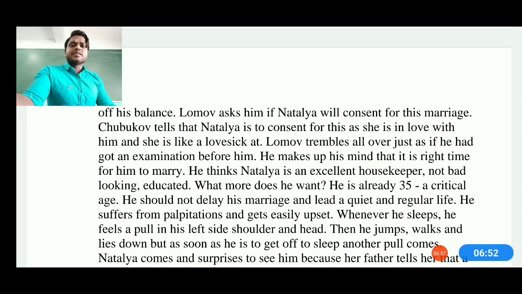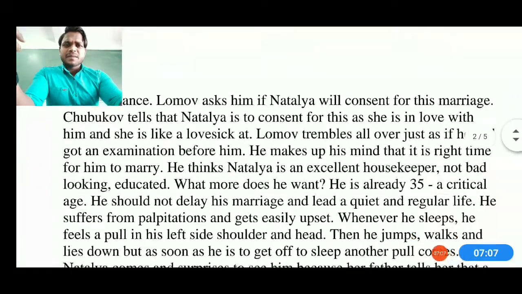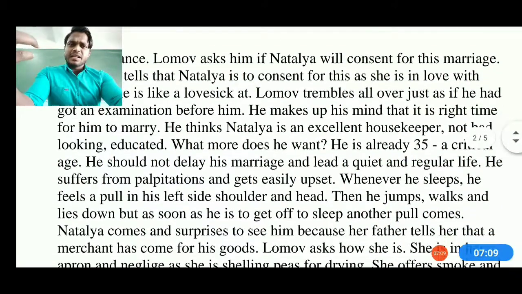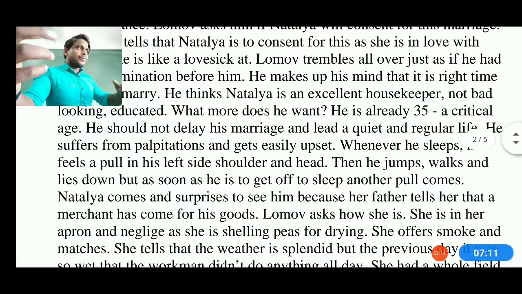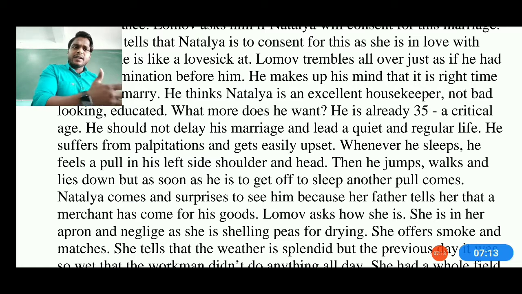He is already 35, a critical age where he needs to get married, and now he should not delay his marriage and should lead a quiet, regular life. So he suffers from palpitations and gets easily upset also. Sometimes he is thinking very often, and sometimes he is becoming very irritable. So he is thinking that before he gets ill, before he falls down on the ground, before nobody is there to take care of him, he must get a wife. Therefore he is actually thinking of getting married to a girl, okay.